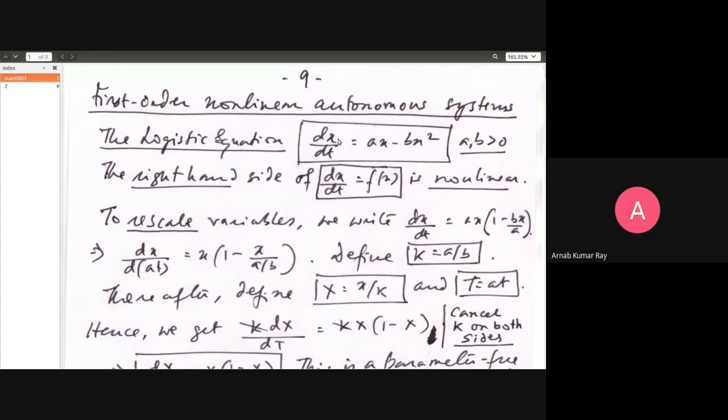So in the last class, look at this equation, dx/dt is equal to ax minus bx squared. A and b are both positive quantities.